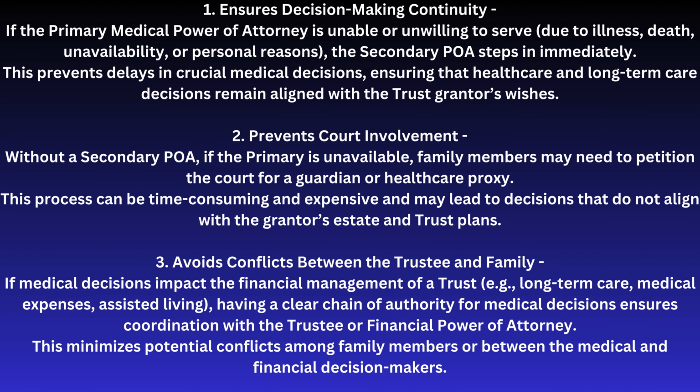This prevents delays in crucial medical decisions, ensuring that healthcare and long-term care decisions remain aligned with the trust grantor's wishes. 2. Prevents court involvement. Without a secondary POA, if the primary is unavailable, family members may need to petition the court for a guardian or healthcare proxy. This process can be time-consuming and expensive and may lead to decisions that do not align with the grantor's estate and trust plans.